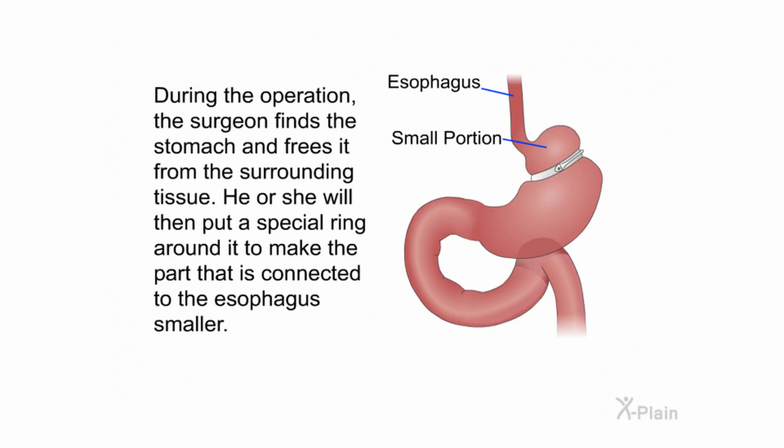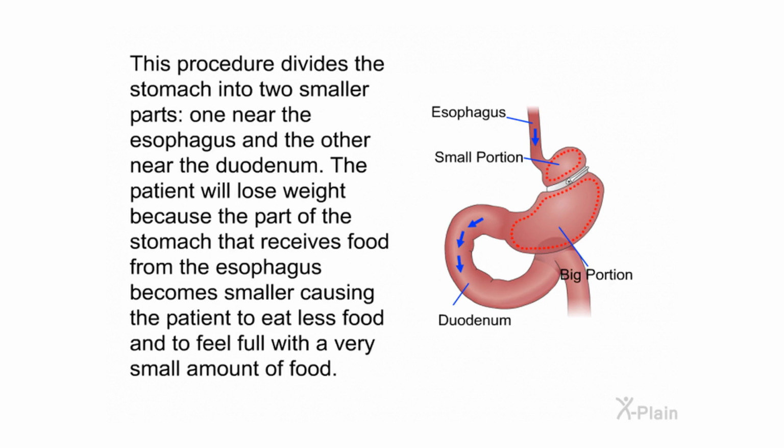During the operation, the surgeon finds the stomach and frees it from the surrounding tissue. He or she will then put a special ring around it to make the part that is connected to the esophagus smaller. This procedure divides the stomach into two smaller parts, one near the esophagus and the other near the duodenum. The patient will lose weight because the part of the stomach that receives food from the esophagus becomes smaller, causing the patient to eat less food and to feel full with a very small amount of food.